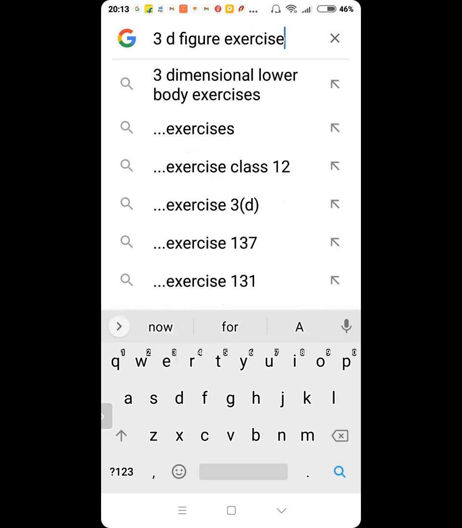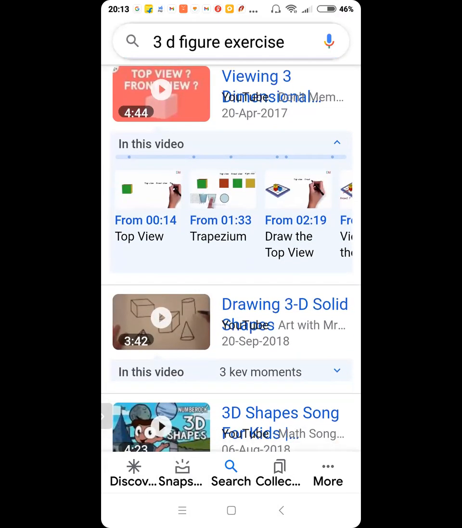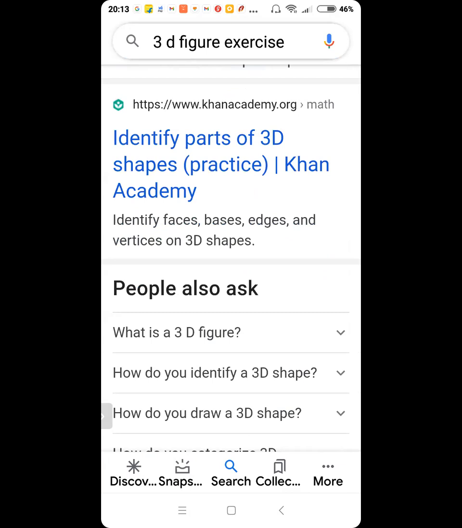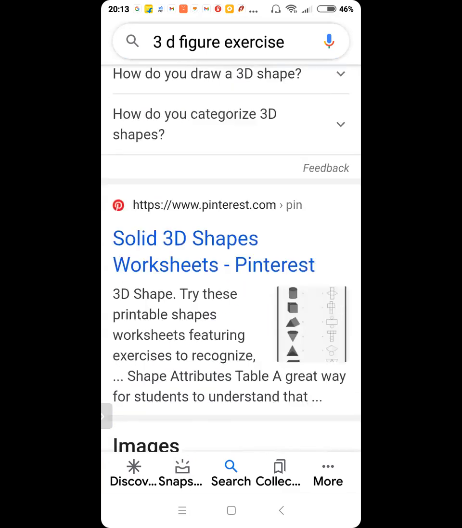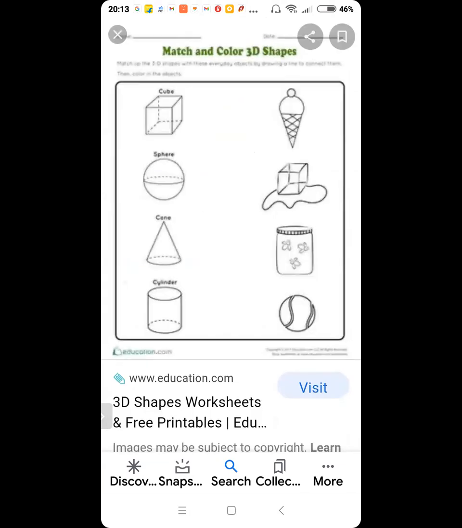3D figure exercise. Okay. So I think you should go in pictures. Go in pictures. Yeah, images. All this? Those? That's too easy.